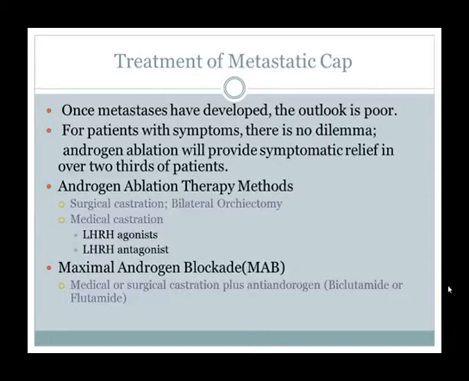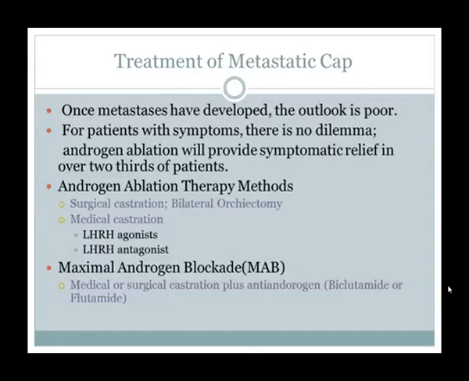Dihydrotestosterone, the active metabolite, promotes prostate cell growth, and it decreases the programmed cell death, apoptosis, which is basically normal. So once you do the bilateral orchiectomy, the patient's testosterone level goes down. So there is a decreased chance of prostate cancer.